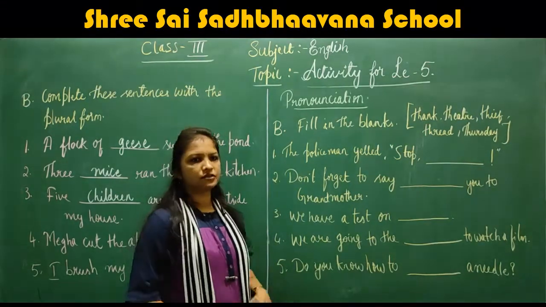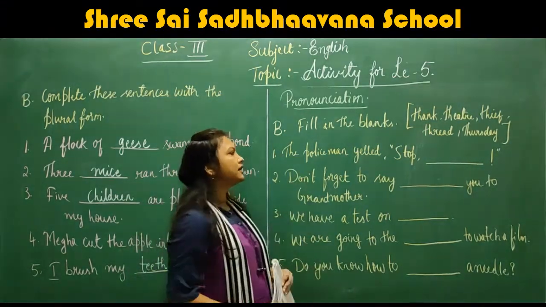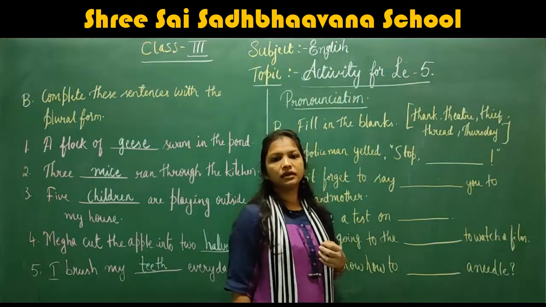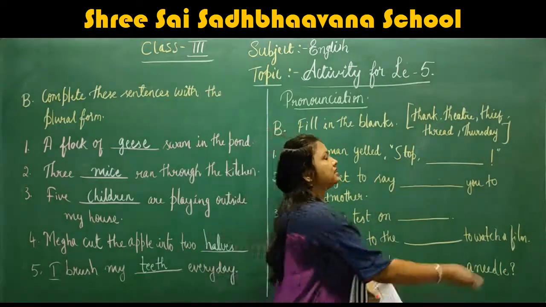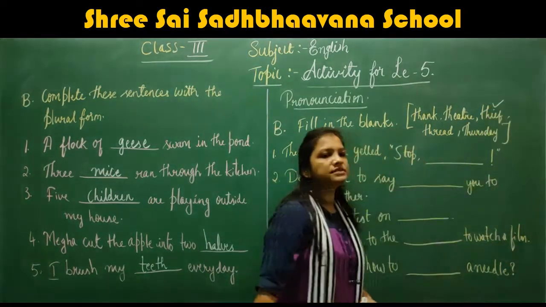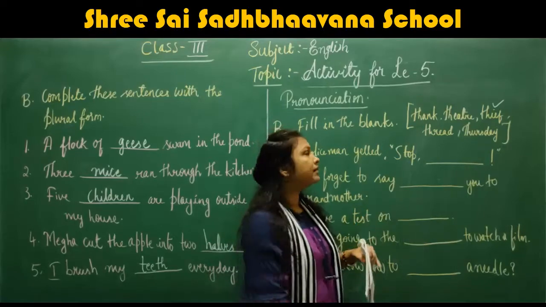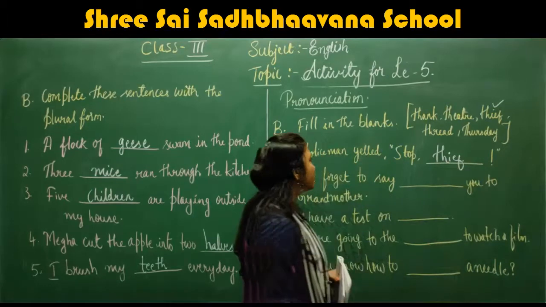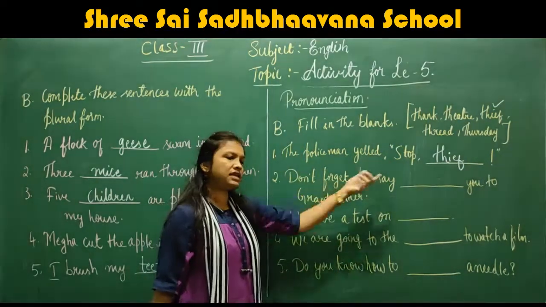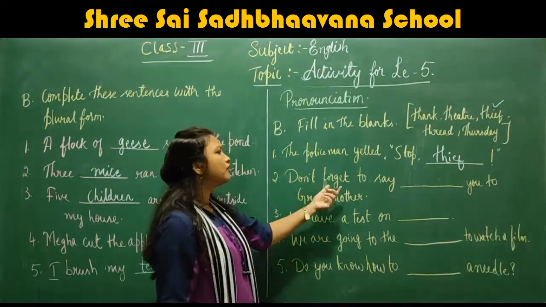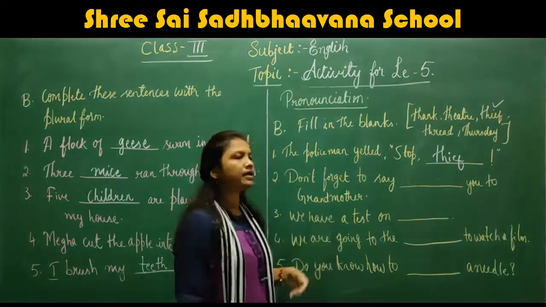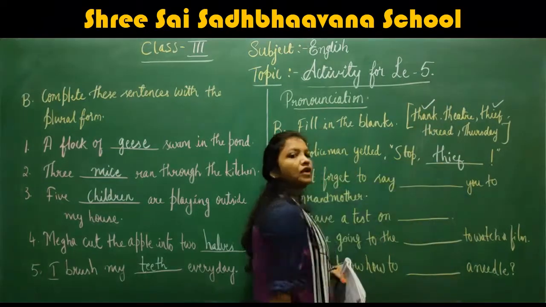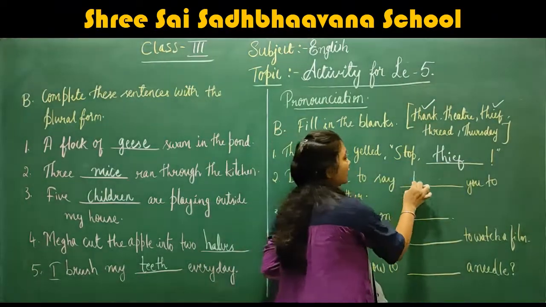Understood? Now here, first one: the policeman yelled stop dash. Policeman yelled at whom? Policeman yelled stop thief. Understood? Next: don't forget to say dash to your grandmother. Don't forget to say thank you.